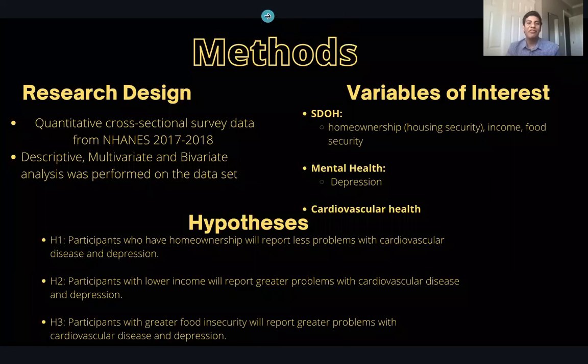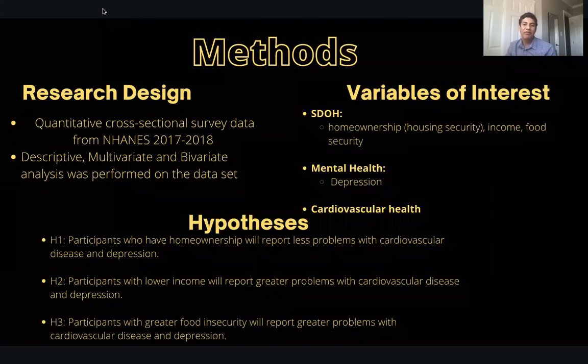For our research design, quantitative cross-sectional survey data from NHANES from the year 2017 to 2018 was used, and the statistical analysis performed included descriptive, multivariate, and bivariate analysis. Three main categories for variables of interest were determined, the first being social determinants of health, which can be further subdivided into home ownership or housing insecurity, income, and food security. Second category being mental health, focusing specifically on depression. And lastly, the third variable being cardiovascular health.